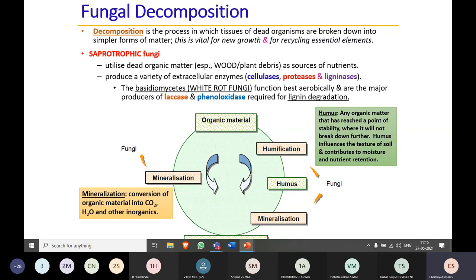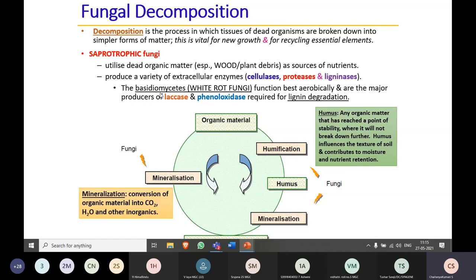Due to the production of different types of enzymes, these larger complex molecules are converted into simpler forms. Most of the fungi involved in decomposition are called saprotrophic fungi, which utilize dead organic matter as a source of nutrients, and by producing enzymes like cellulases, proteases, and lignases, they decompose this dead organic matter.